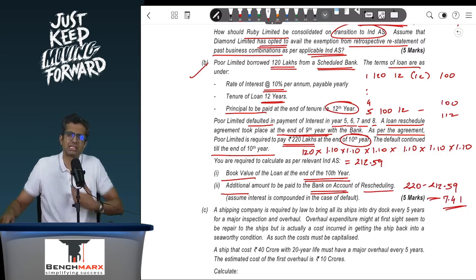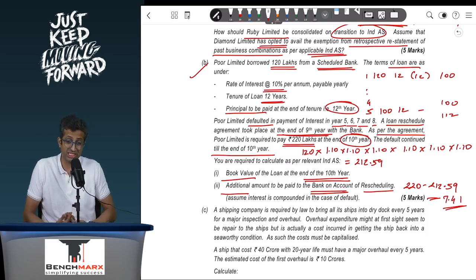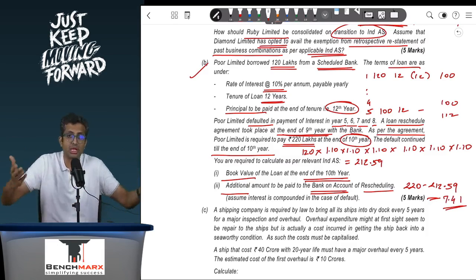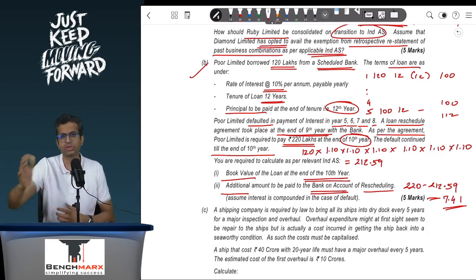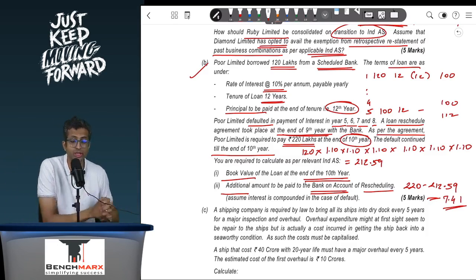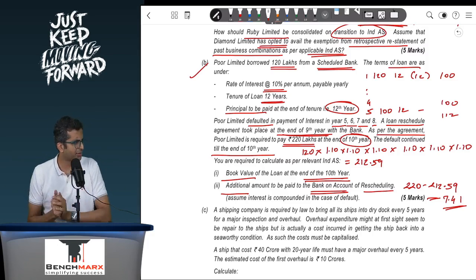You don't necessarily have to apply the substantial modification or extinguishment accounting, because the question does not ask you any of that. It just says calculate the book value of the loan at the end of the 10th year, and what is the additional amount to be paid. It does not say calculate the gain or loss on extinguishment, modification, etc., and hence none of that should be done.